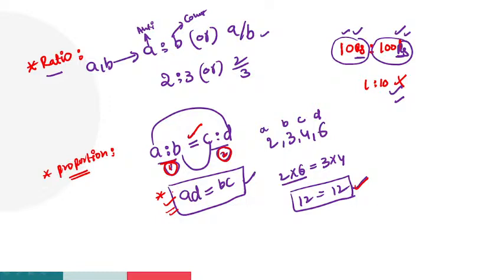So that's why just remember these 2 points, guys, here. What is the ratio? What is the proportion? Ratio means two quantities of the same units is called the ratio. Just remember A is to B or A by B is same. And coming to the second one, proportion. What is the proportion? Two ratios are equal is called the proportion. The proportion formation is AD is equal to BC.